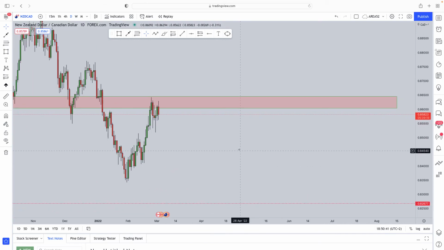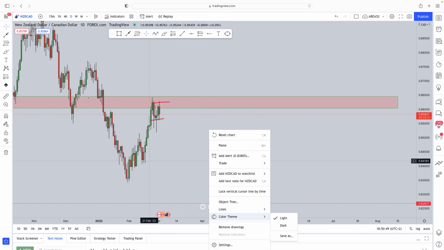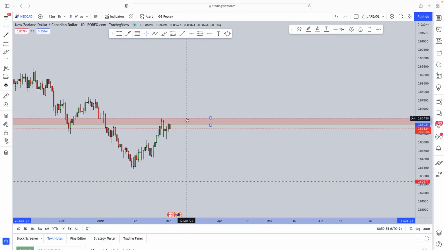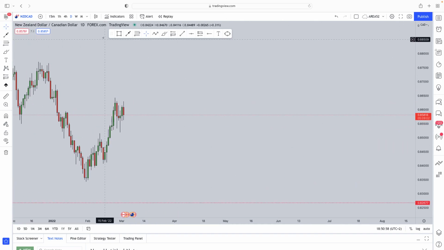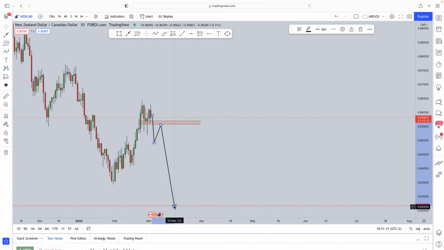And from a daily perspective, what do we see? We can see on the daily time frame this market was stuck in a consolidation phase from the 23rd of February. Unfortunately, it's time for NZD to give up its gains and surrender itself to the cat. So the way in which we are going to approach the situation is, we know within a consolidation, this is acting as a level of support. Because we expect the market to continue to the downside, we're going to wait for the market to firstly break below this level. Then on the retest, we're going to look for some selling opportunities for the market to complete this formation, which is considered a bearish pattern from a technical perspective.